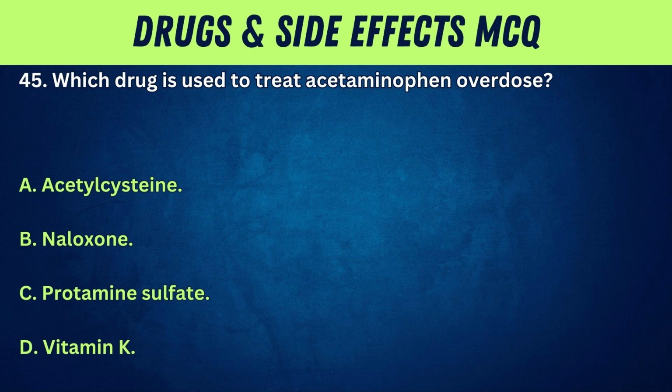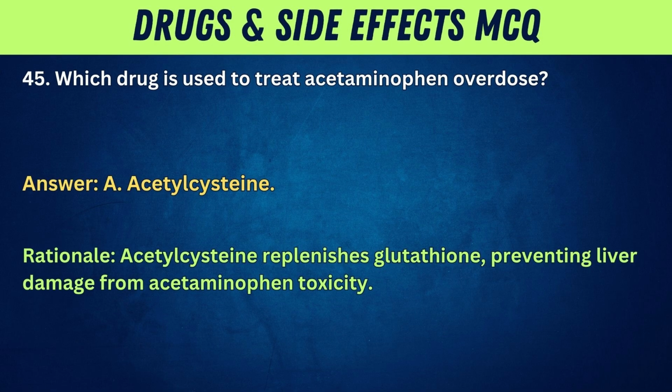45. Which drug is used to treat acetaminophen overdose? A. Acetylcysteine. B. Naloxone. C. Protamine sulfate. D. Vitamin K. Answer: A. Acetylcysteine. Rationale: Acetylcysteine replenishes glutathione, preventing liver damage from acetaminophen toxicity.